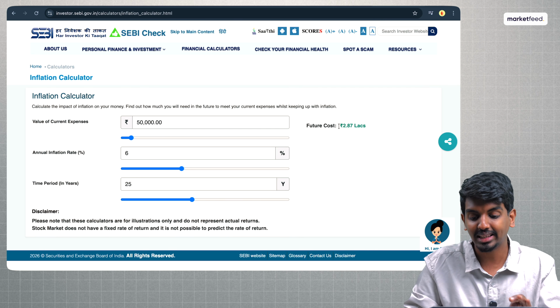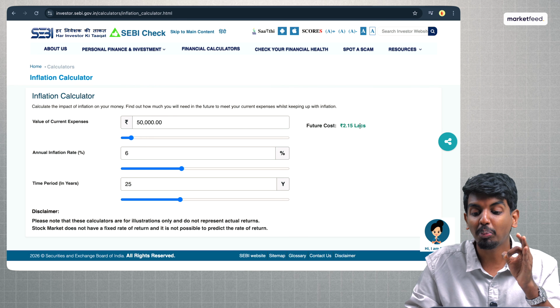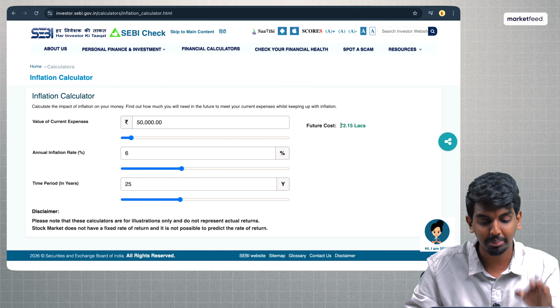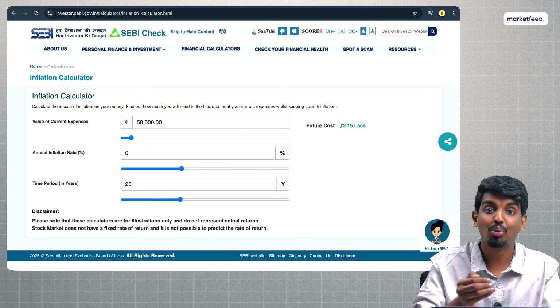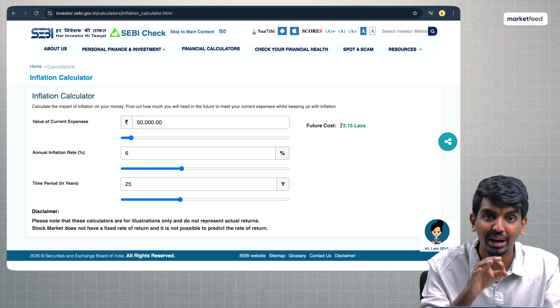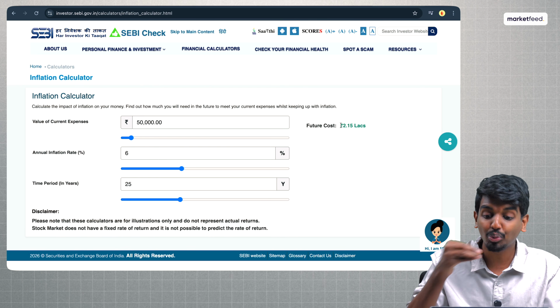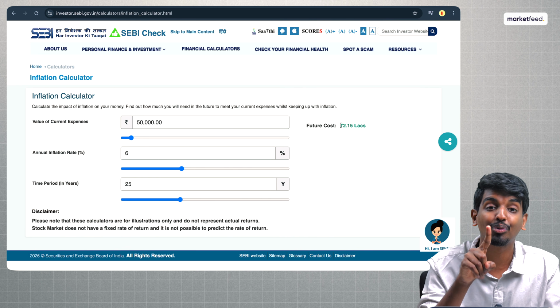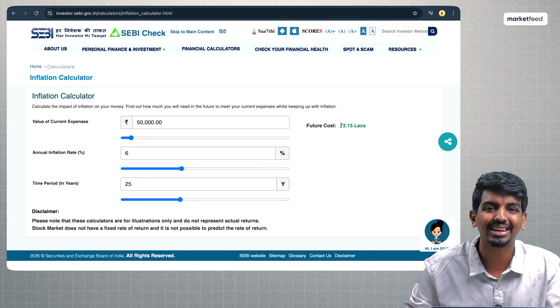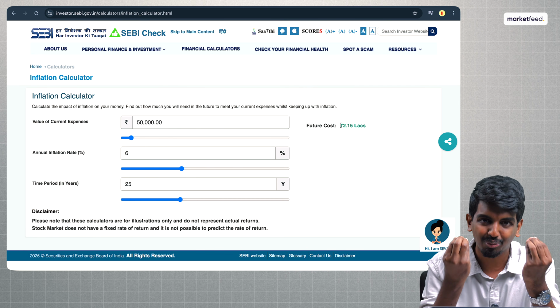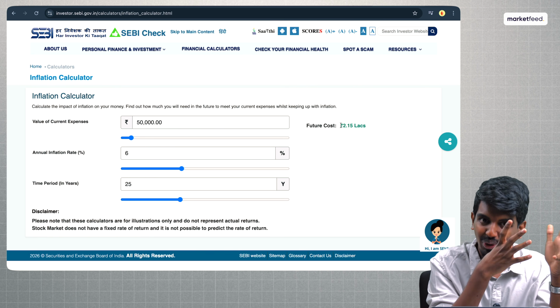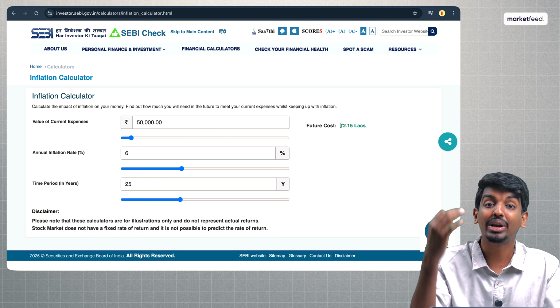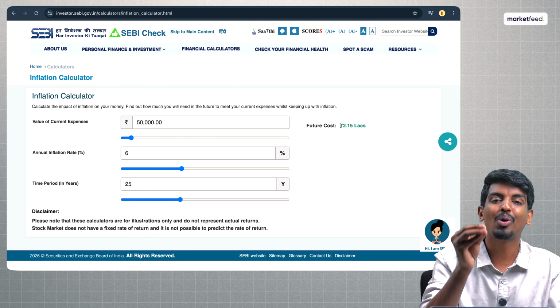Here you can see that the future cost is 2.15 lakhs. That means if you want to withdraw the equivalent of 50,000 rupees this year, after 25 years you should be planning for a withdrawal of 2.15 lakhs. After inflation, the value of money keeps going down. So today's 50,000 becomes 2.15 lakhs 25 years later.